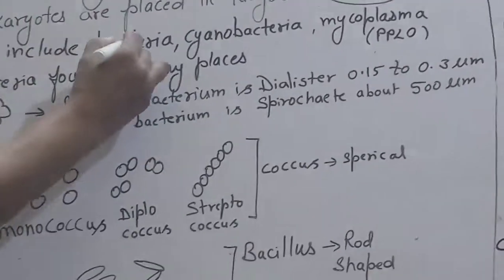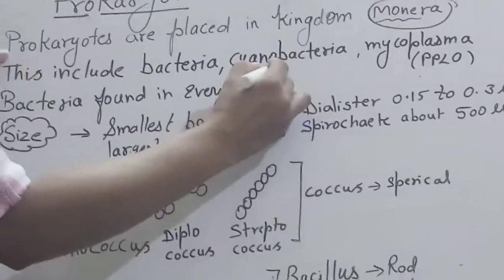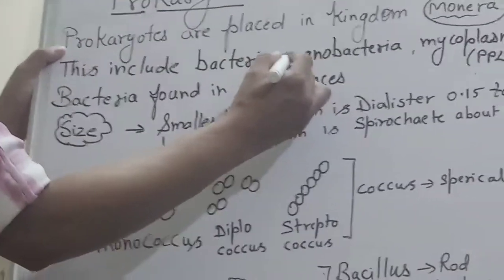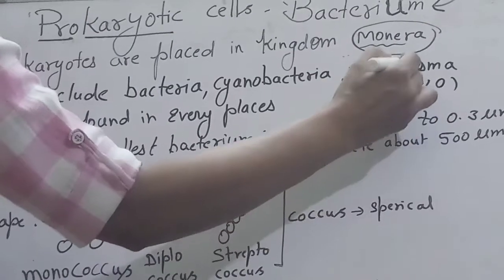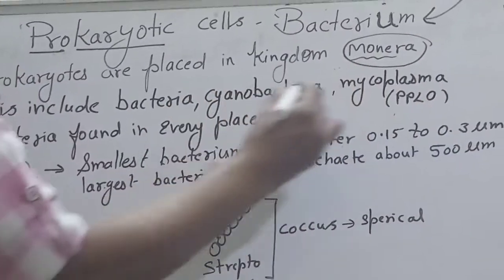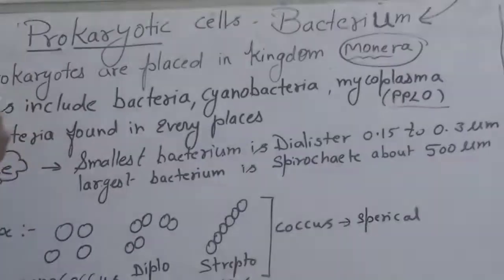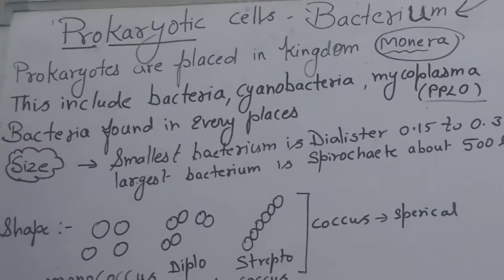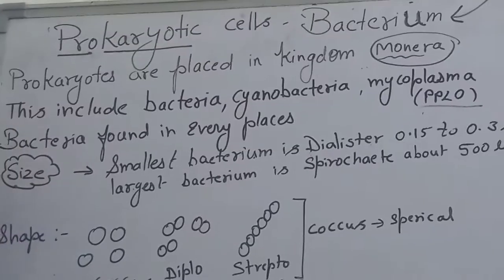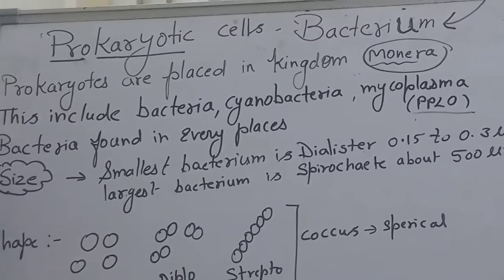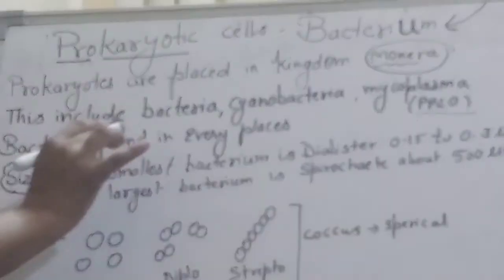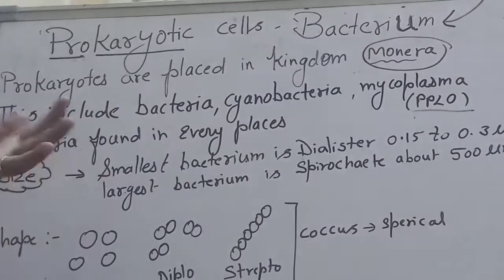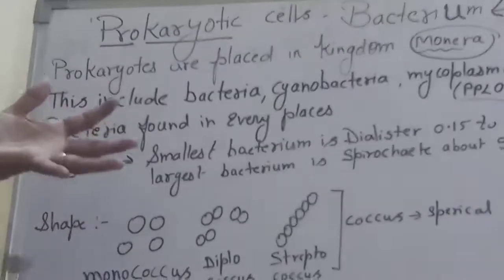This includes bacteria and cyanobacteria, which are types of bacteria, and Mycoplasma, which we have discussed as the smallest cell, PPLO. You can revise that these are pneumonia-like organisms. These are examples of Monera. Bacteria are found in every place, cosmopolitan: air, water or soil.